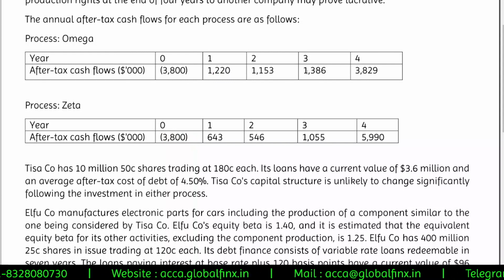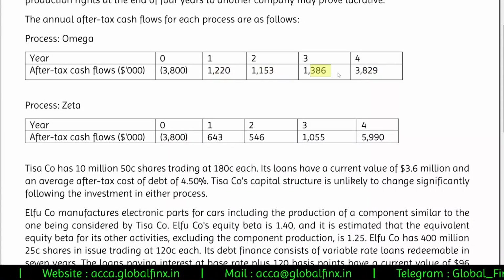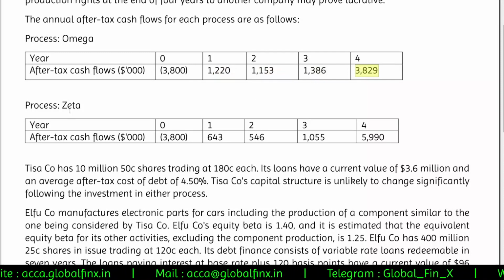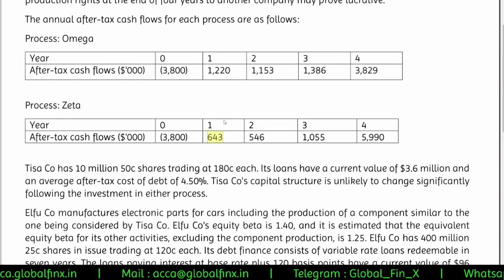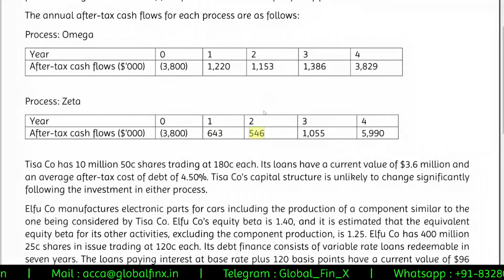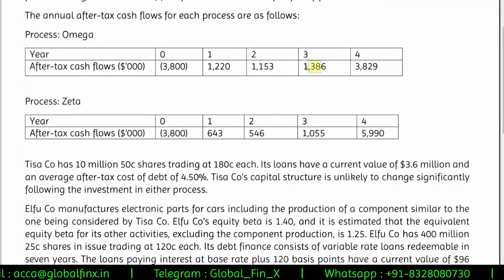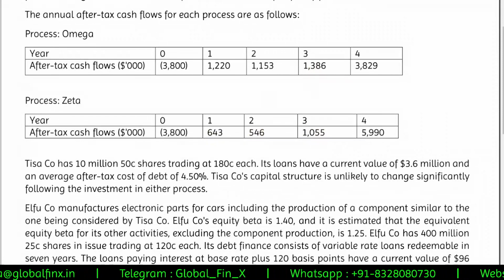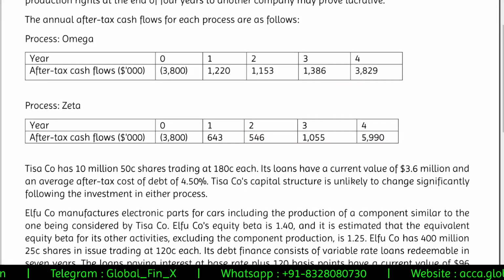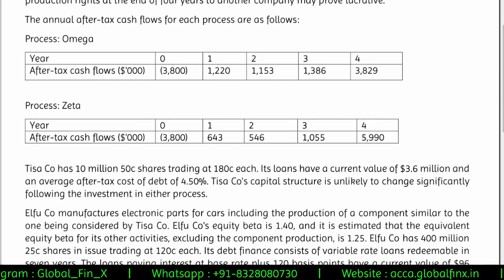If you see here, it is giving you faster cash flows initially, 1220, 1153, 1386, but in the last year you are getting only 3829, whereas in zeta, in the first year you are getting only 600, which is half of omega. Second year also you are getting only 546, which is again half of omega. Third year you are getting 1000, whereas here you are getting 1300. So this is catching up. But fourth year, we are getting almost 6000, whereas here you are getting only 3829. So technically omega is giving you faster cash flows, zeta is giving you higher cash flows.